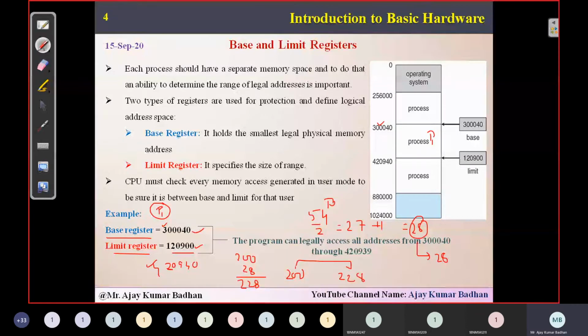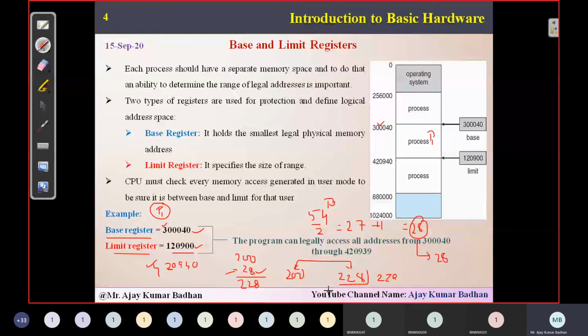In between, any rooms can be taken by the students. Why? Those are the ones which are allocated to us. So here that 28 rooms are the limit. If you want to access room number 229, you cannot access it. Why? That is not given to you. Your limit is still 228. That is what he is saying in this particular scenario.